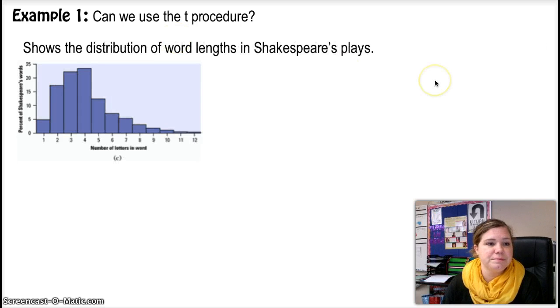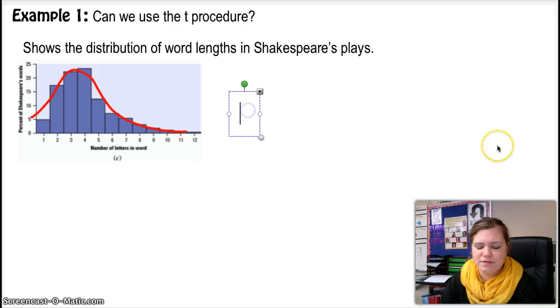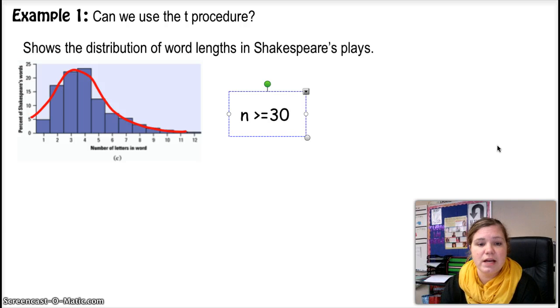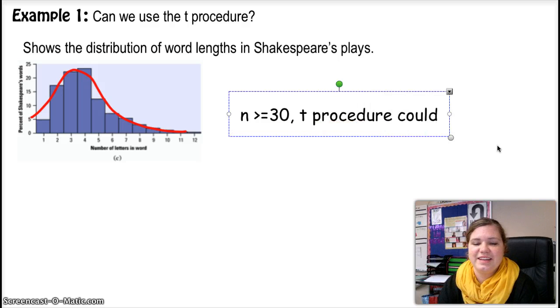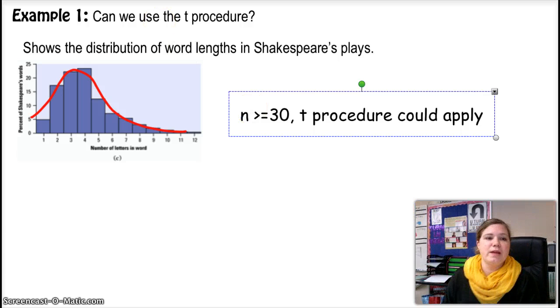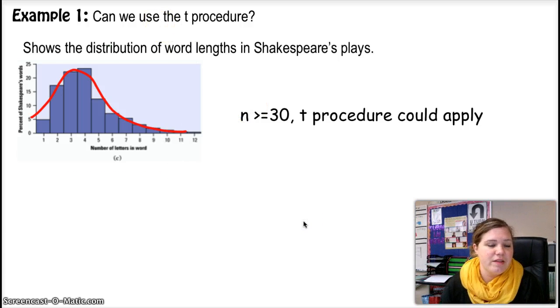All right, the last one. It says it shows the distribution of word lengths in Shakespeare's play. And we have a distribution that is skewed right. However, there's no outliers. So as long as we have a sample size that is large enough, so I would say in this case, if we have more than 30 in our sample size, the T procedure could be used. Okay, if we have a sample size that is less than 30, then we would kind of have to go back and look at the other factors because it has a pretty strong skew. But if our sample size is greater than 30, then the T procedure is good.